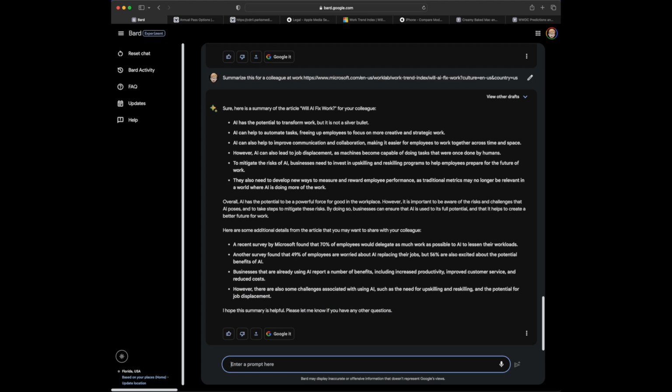Sure, here's a summary of the article, will AI fix work for your colleague? AI has the potential to transform work. It can automate tasks, improve communication and collaboration, and it can lead to job displacement. But to mitigate the risks of AI, businesses need to invest in upskilling and reskilling. They need to develop new ways to measure and reward employee performance, as traditional metrics may no longer be relevant.